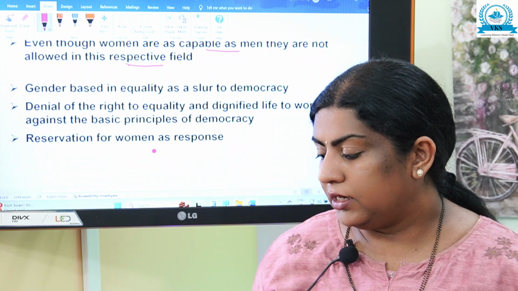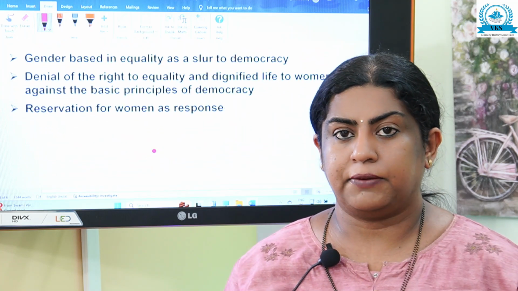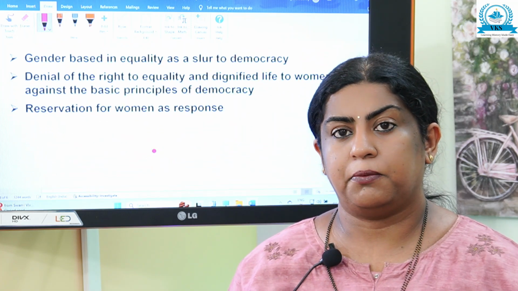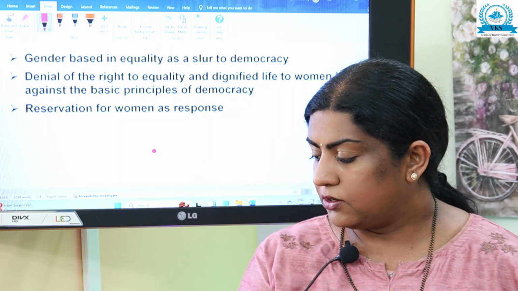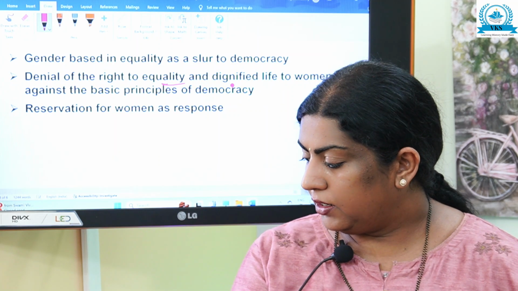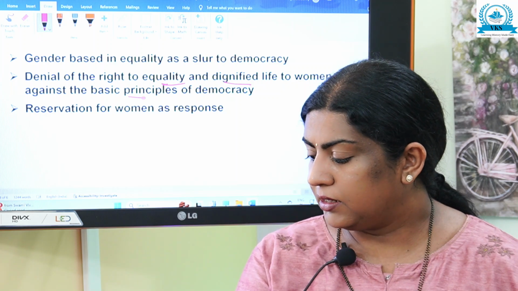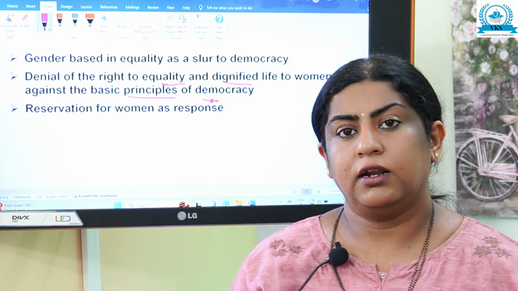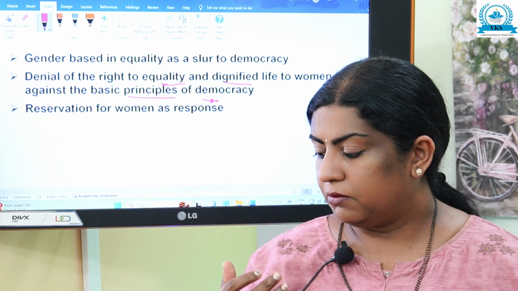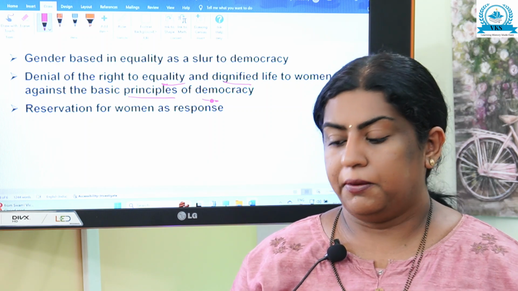Gender-based inequality is a slur to democracy. It's a hindrance to democracy. It is a hindrance for growth. So denial of the right to equality and dignified life to women is against the basic principles of democracy. Denying equal rights to women is actually against the principles of democracy.